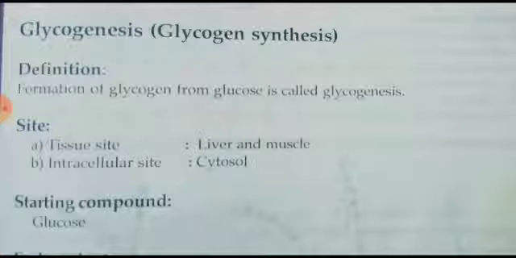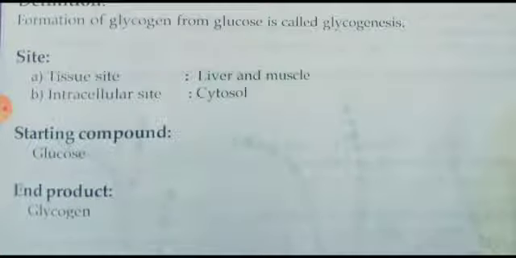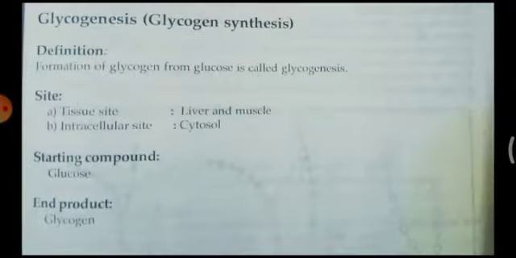Which part of the liver cells? Because cells contain different parts: mitochondria, endoplasmic reticulum, Golgi complex, etc. So where does it take place in the cells of these tissues? It is in the cytosol. So what is the starting compound? As the definition says, formation of glycogen from glucose. So the starting compound is glucose and the end product is glycogen. This is the introduction part of glycogenesis.